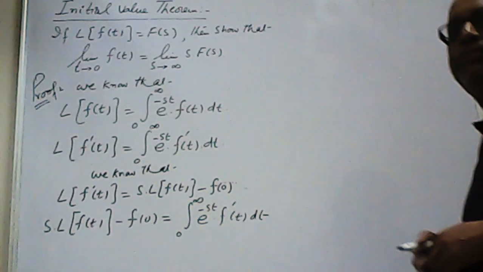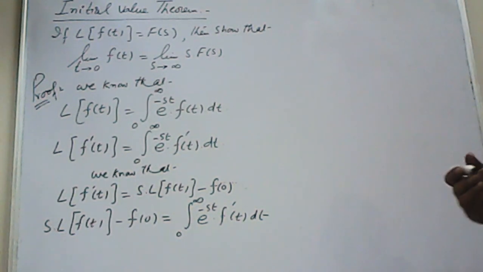So I am using this formula: Laplace of f dash t is equal to this thing. Substituting this value, s Laplace of f(t) minus f(0) is equal to integral from 0 to infinity of e power minus st f dash t dt. Now we know that s into Laplace of f(t) is equal to F(s). So writing F(s) minus f(0) is equal to, the right hand side remains the same in all steps.